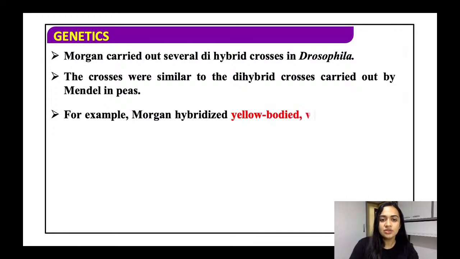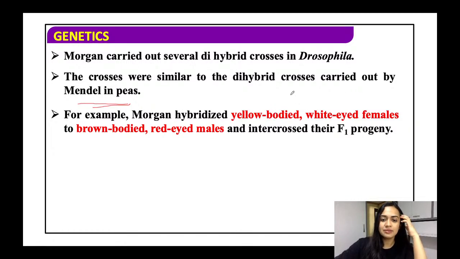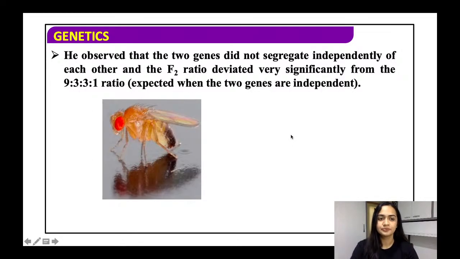So Morgan carried out several dihybrid crosses in the Drosophila, and these crosses were very much similar to that of the Mendelian piece. Like for example, Morgan ने जब भी येलो बॉडीड एंड वाइट आइड फीमेल, सो बेसिकली उन्होंने क्या किया कि फीमेल लिया जिनके पास बॉडी जो थी वो येलो कलर की थी एंड आईज वाइट कलर का था, एंड इन्हें क्रॉस किया ब्राउन बॉडीड रेड आइड मेल्स के साथ. And they intercrossed in their F1 progeny.